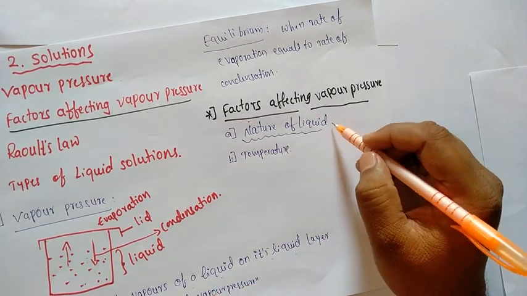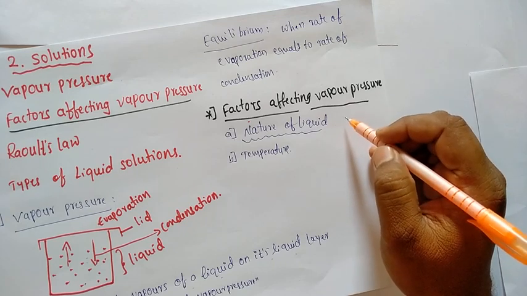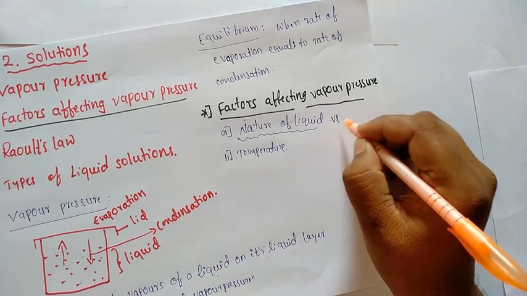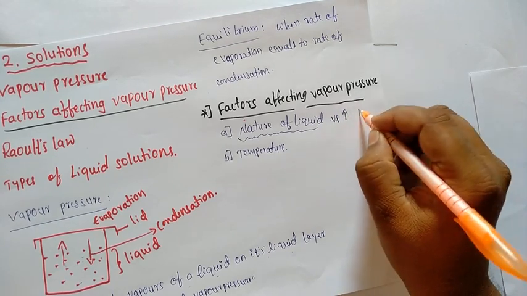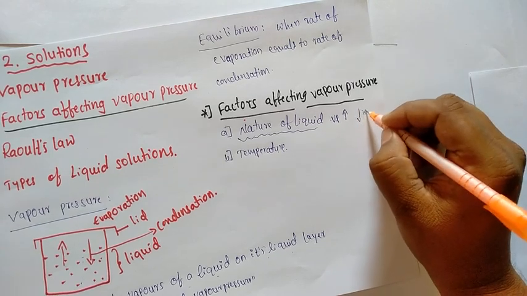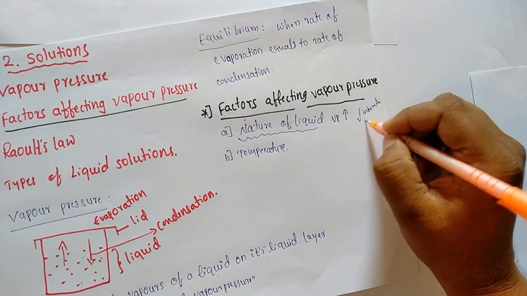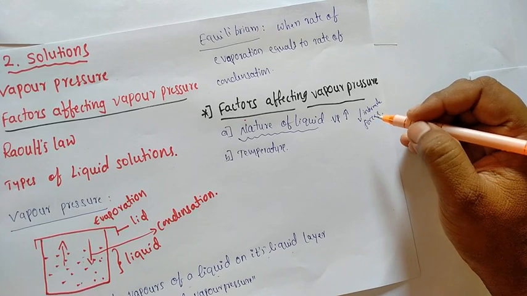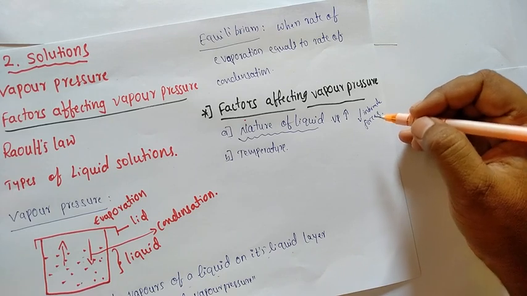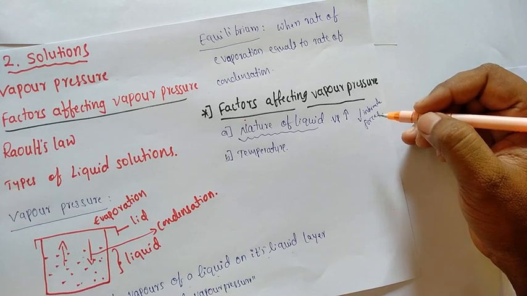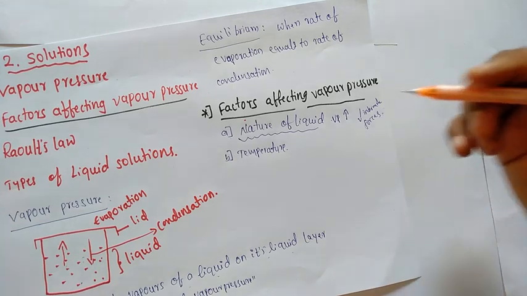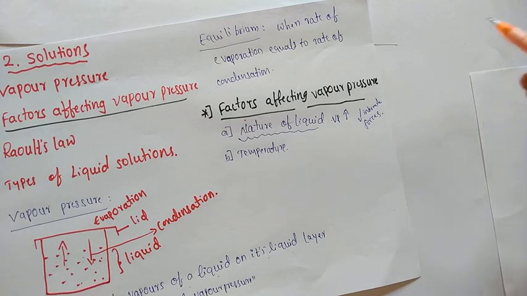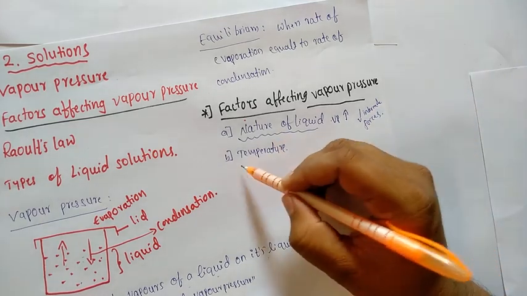Here vapor pressure increases with decreasing intermolecular forces. For example, the vapor pressure of kerosene oil is high because kerosene oil molecules are held by weak van der Waals forces. And one more example, the vapor pressure of water is low because water molecules are held by strong hydrogen bonds. Next one is temperature.